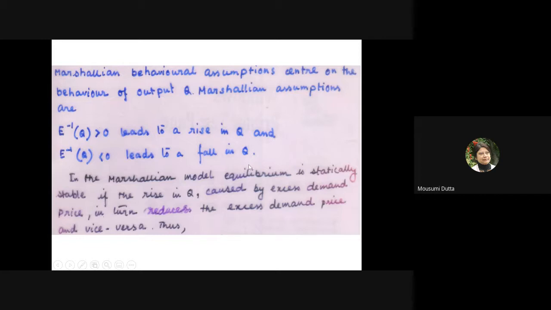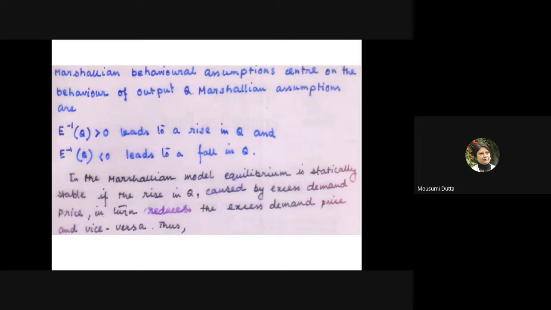If demand price is greater than supply price, producers will get an incentive to produce more. If alternatively supply price is greater than demand price, that will create a disincentive to the producers, and naturally the producers will like to supply less.